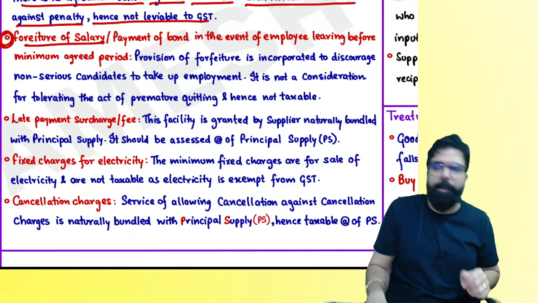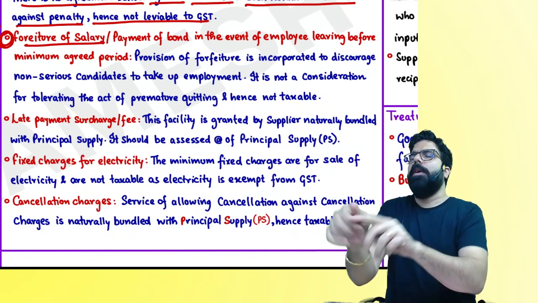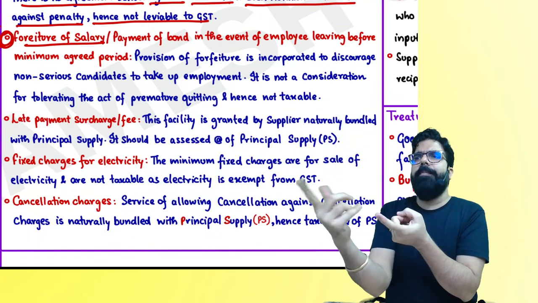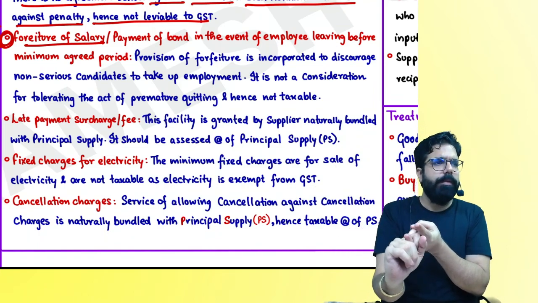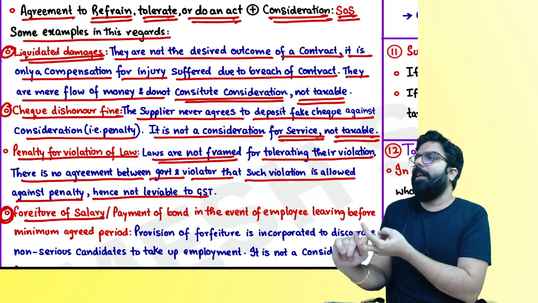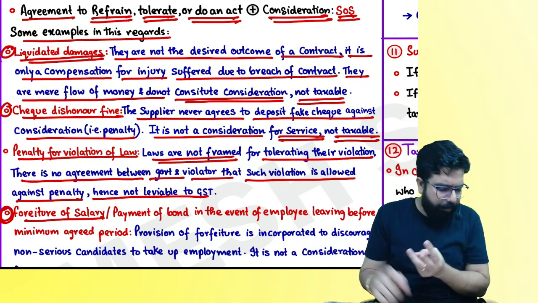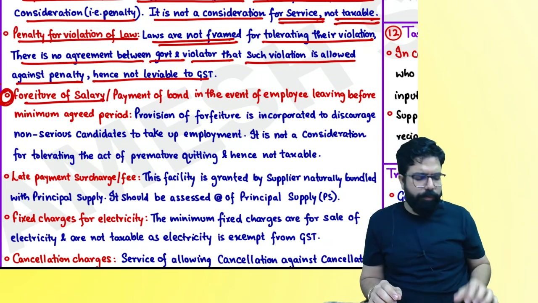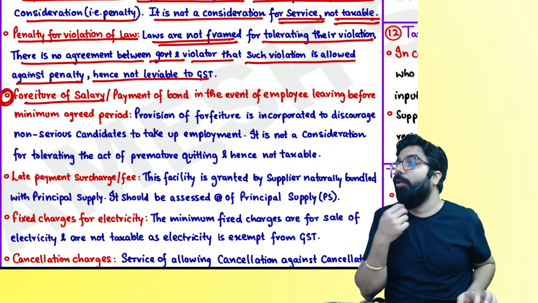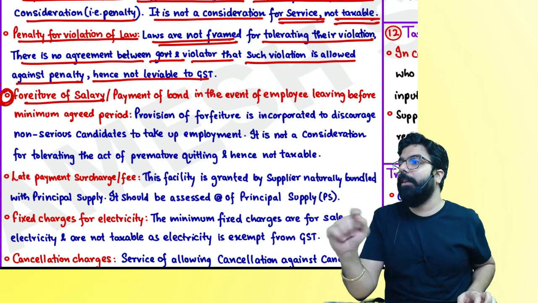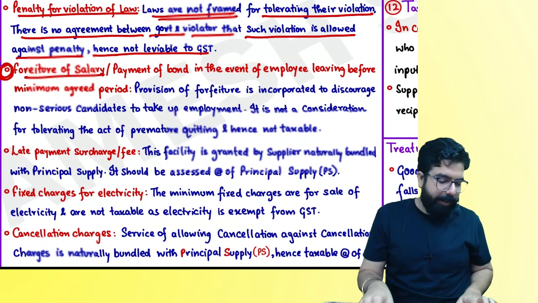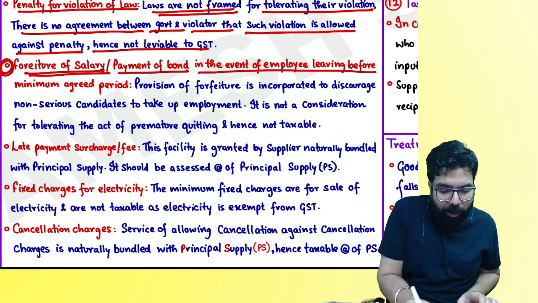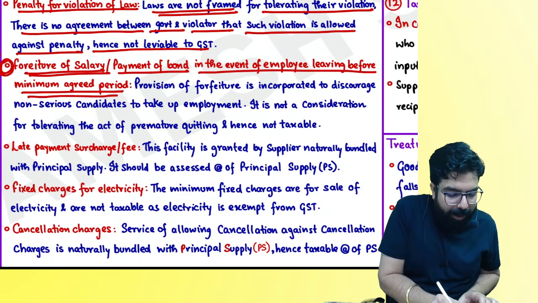Everyone, now tell me one thing. Liquidated damages: will GST come? No. Then check dishonored charges: no. Penalty for violation of law: the government collected 10,000 rupees penalty from you. On 10,000, will the government charge GST? Next: forfeiture of salary or payment of bond in the event of an employee leaving before the minimum agreed period.